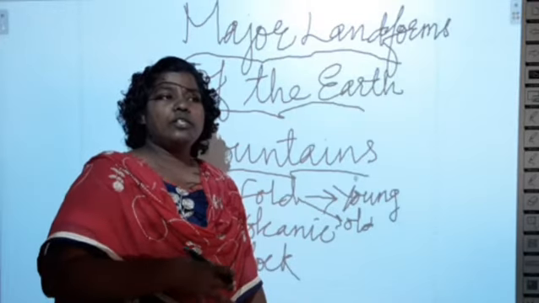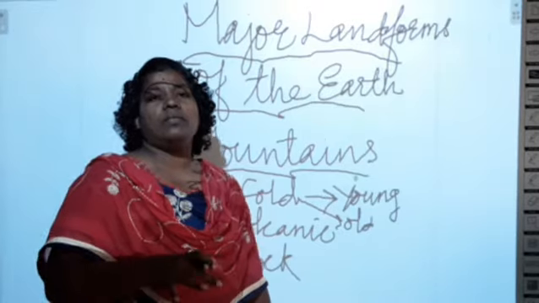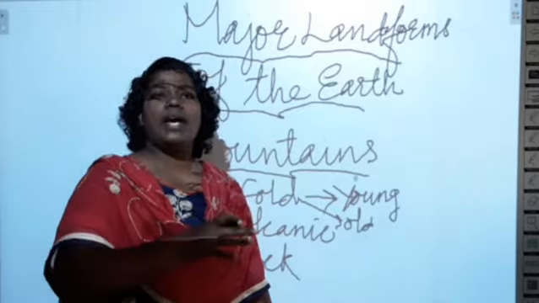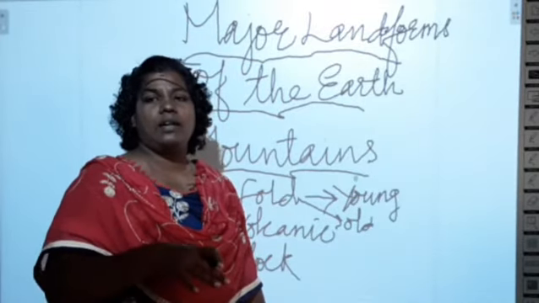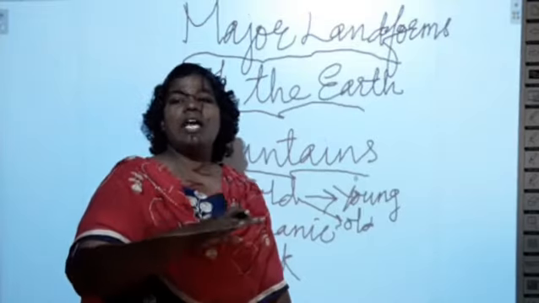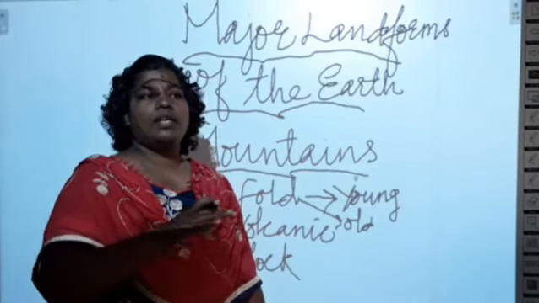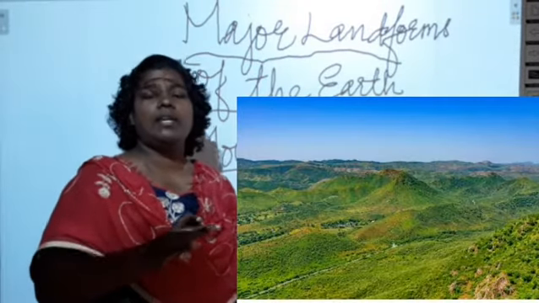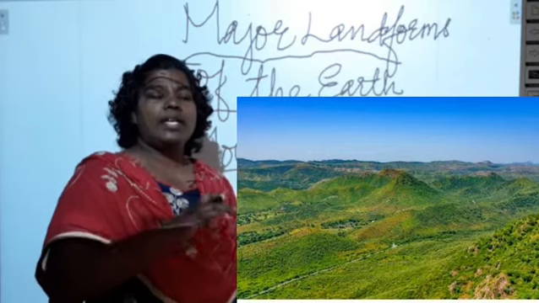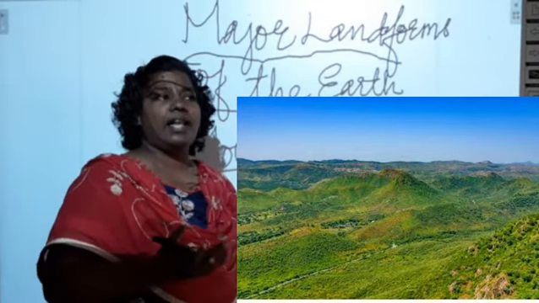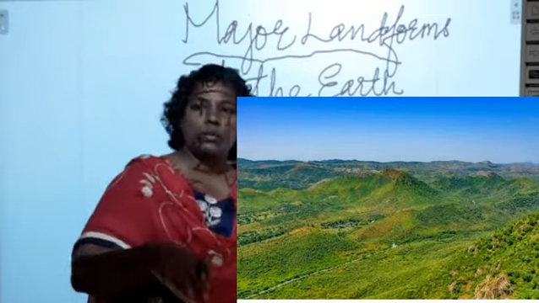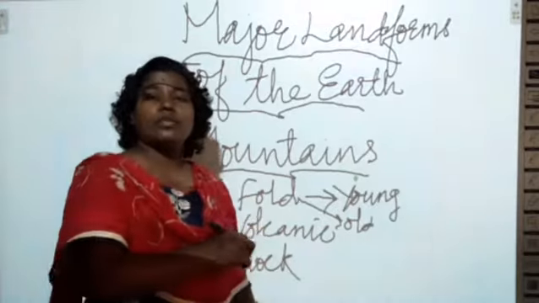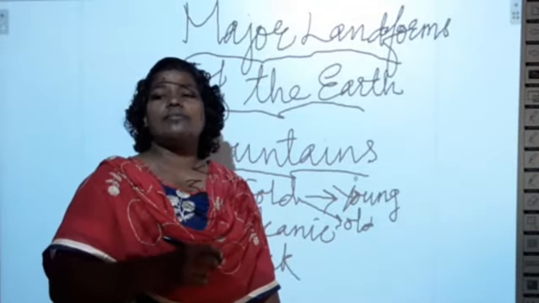Because plateaus are land areas that are rising too high in comparison with the surrounding area. So it can be flat or plain. The surface of the rising area of the land can be flat or plain, but it is comparatively rising land with the surrounding area. When we take plateaus, there are types of plateaus.